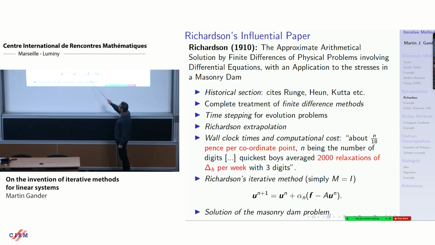And note, this alpha depends on n. In textbooks, if you look at Richardson's method, there is no n here. It's a stupid alpha here, and there is no preconditioner. It's a really dumb method. But Richardson had an alpha n here. And then he solves a masonry dam problem and gives the solution. It's just amazing. This paper is outstanding to read.